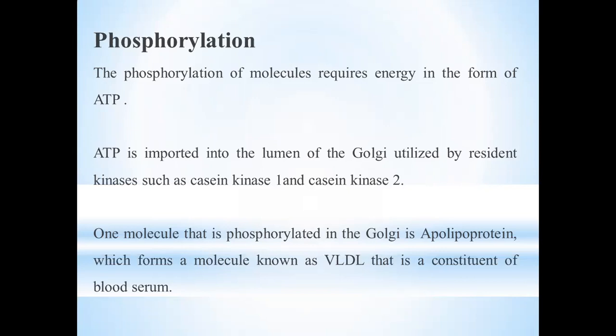In the previous figures, we already had a look at the lumen, a ball-like portion of the Golgi apparatus, and it helps to import the ATP molecules. There are different chemicals present in the Golgi apparatus, that is different kinases, casein kinase 1 and casein kinase 2. One molecule that is phosphorylated in the Golgi apparatus is known as apolipoprotein, and it forms a molecule known as VLDL, which is a constituent of blood serum.